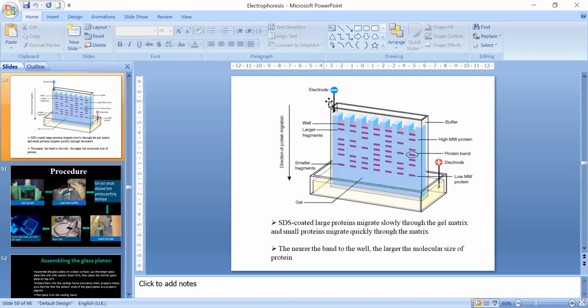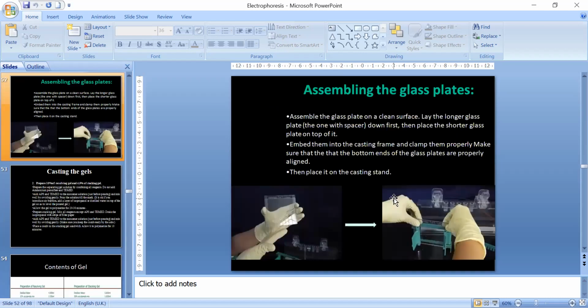So this is the negative electrode here, the anode here, and then you can see that we have added the proteins, and this is a graphical representation. So you have an upper buffer tank, you have a lower buffer tank, and the proteins are moving from top to bottom.